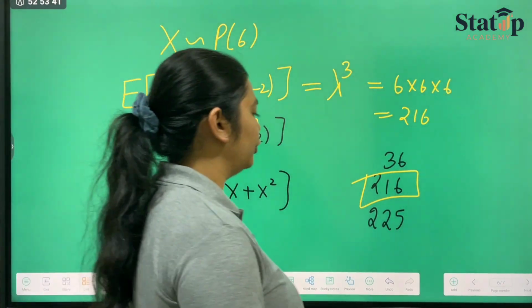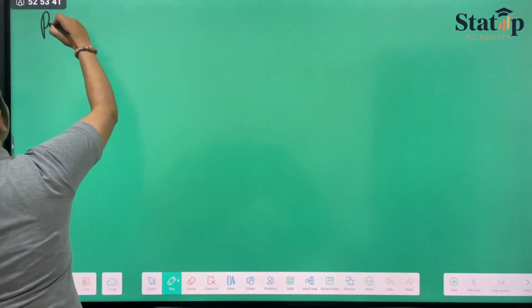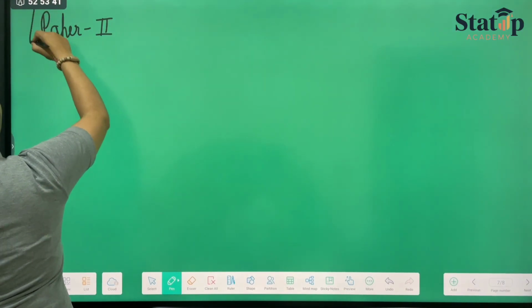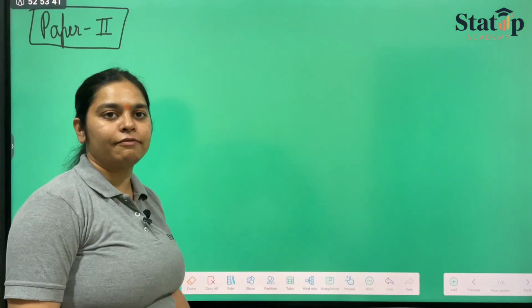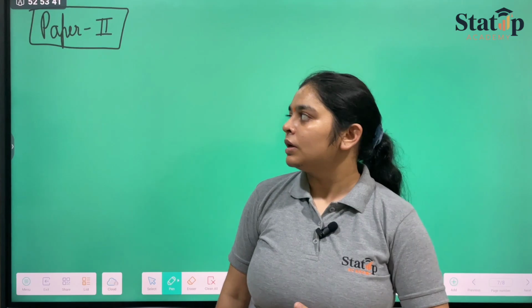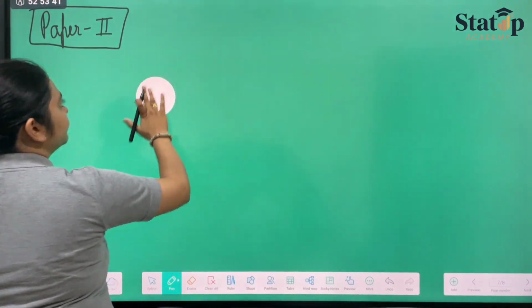Now, if we move to paper 2, majorly they ask in inference. So in inference, they ask us about UMVUE, sufficiency, completeness, unbiasedness and everything. So let us see for UMVUE.